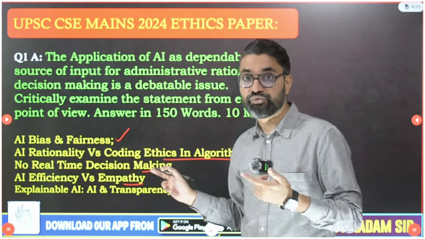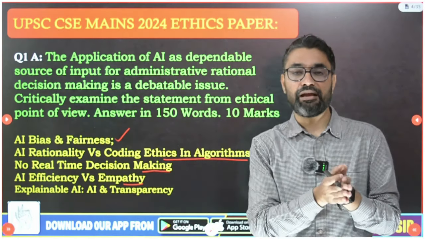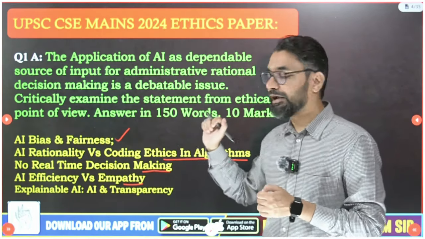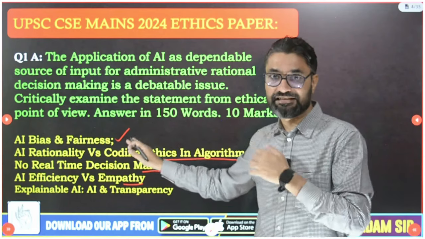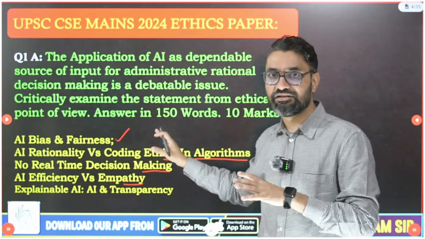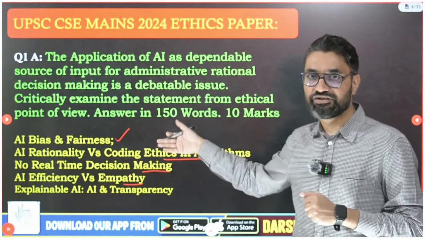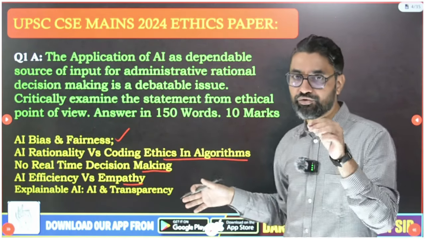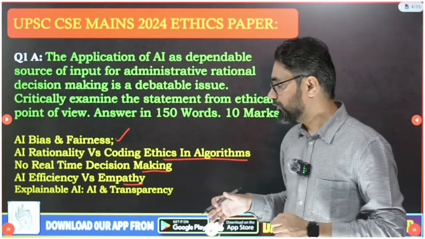So that will be the issue: if you overly rely on AI, then there will be an issue of empathy. And I will give you a lot of such examples of how AI will create problems in decision making when I discuss this question separately. As of now, I am just giving you the core points that you should have debated to get good marks.